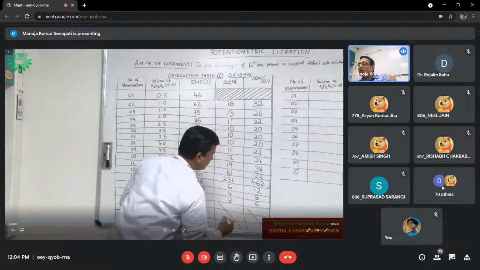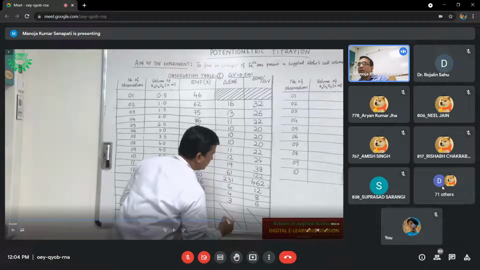So we have to check that in the second observation. From the first observation table, we are able to know the range. Our range is 5.5 to 6. Because at 5.5, there is no sharp change. At 6 ml, we are getting a sharp change. So the range of our rough observation is 5.5 to 6.